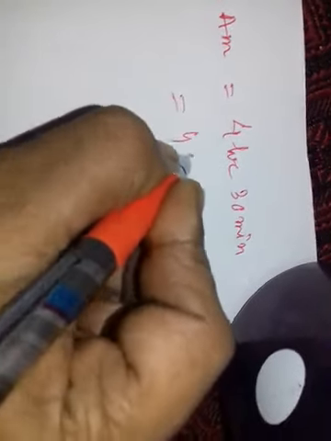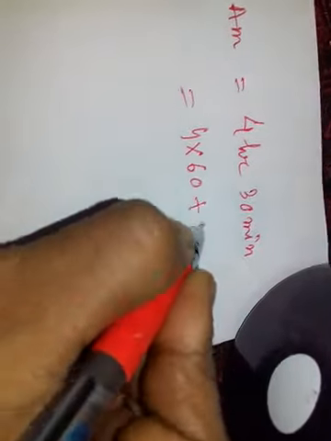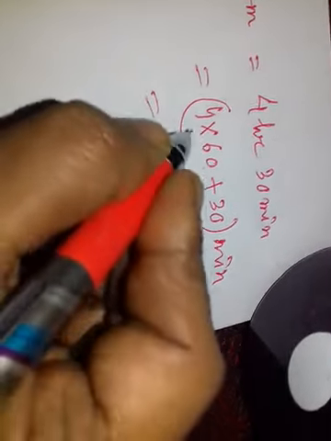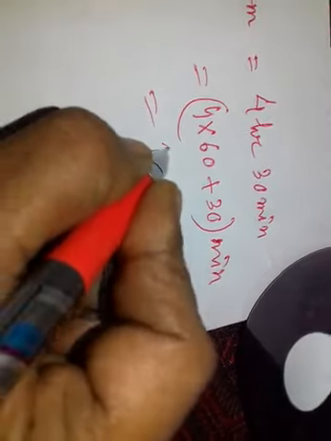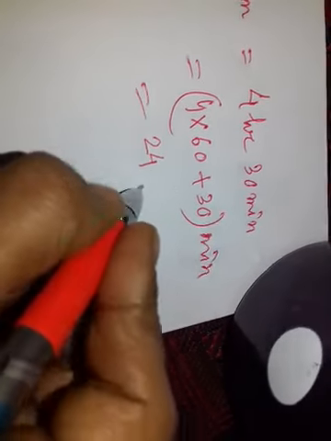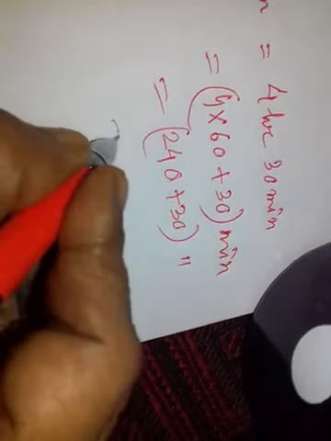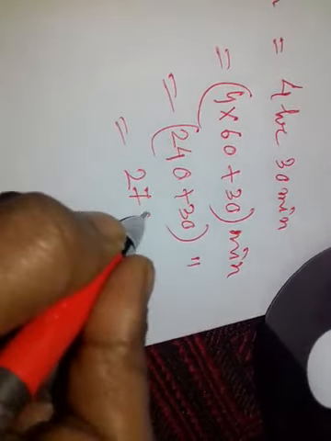4 hour means 4 into 60 minutes plus 30. Total minutes we will find: 4 sixes are 24, 240 plus 30 minutes, that is 270 minutes. Now its uniform speed is 45 km an hour. Then find the distance of Digha from Kolkata.